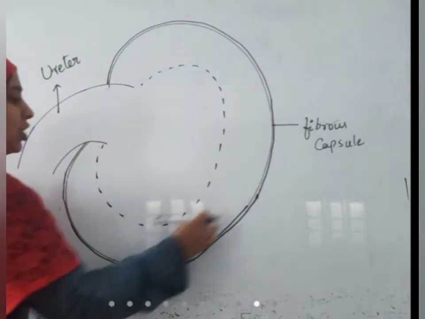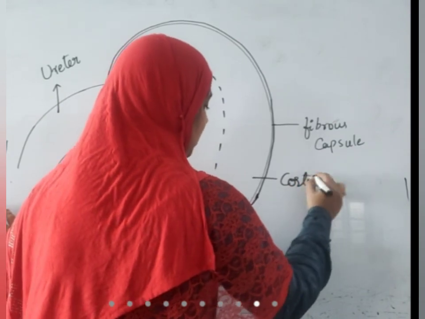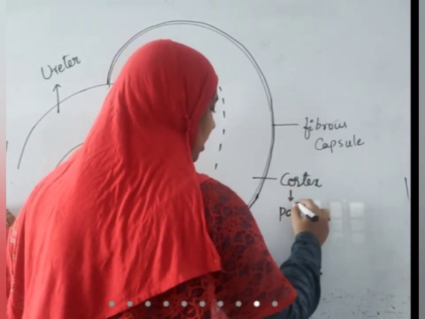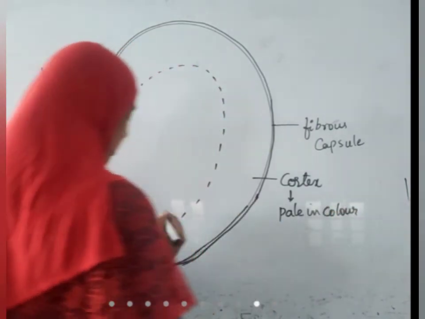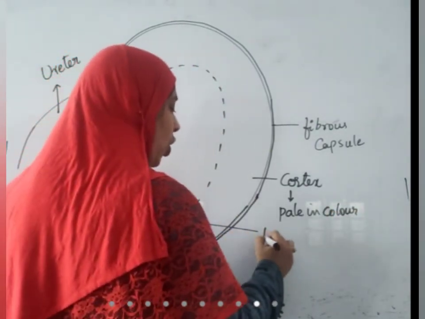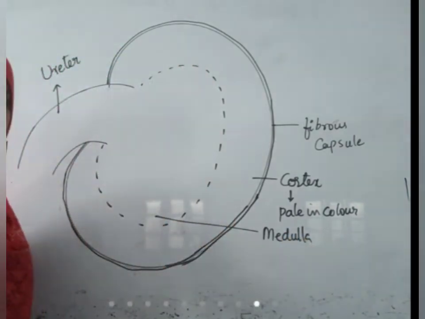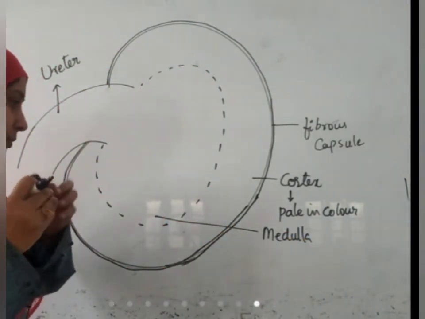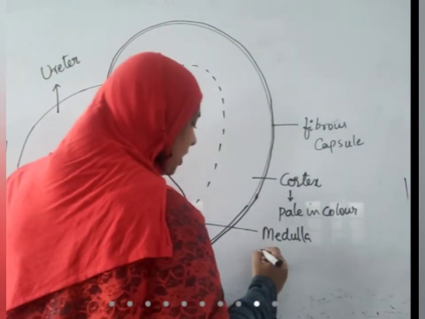The outer portion is pale and it is called cortex. Pale in color means light in color. The inner portion is called medulla. Medulla is dark in color.